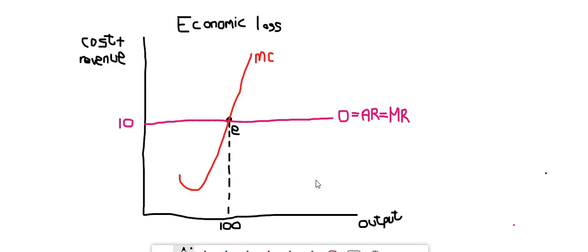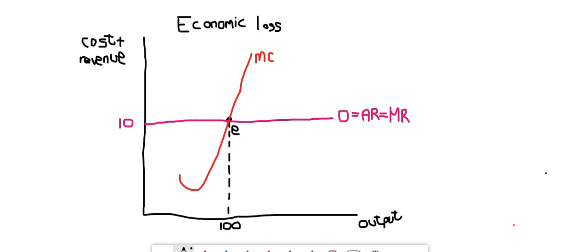Before we add the average cost graph, remember the shape of the average cost graph, it looks like a smiley, U-shaped. It has a relationship with marginal cost. It must intersect with marginal cost. And marginal cost must intersect with average cost where average cost is the lowest. Plus then, we want this guy to make an economic loss.